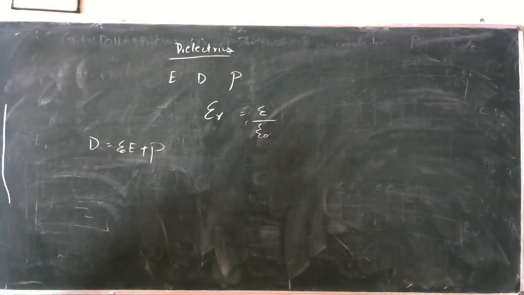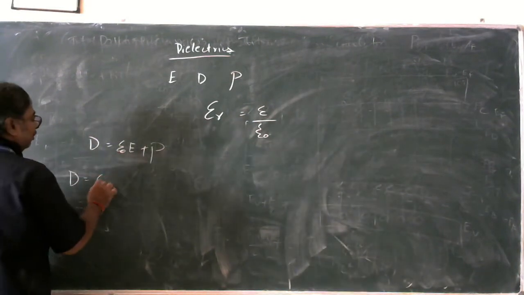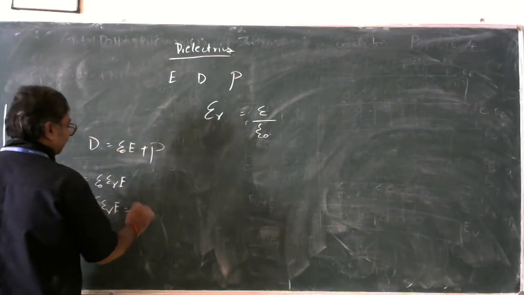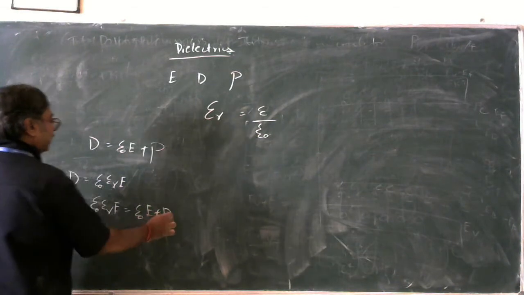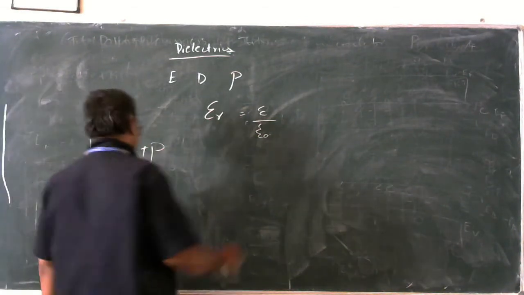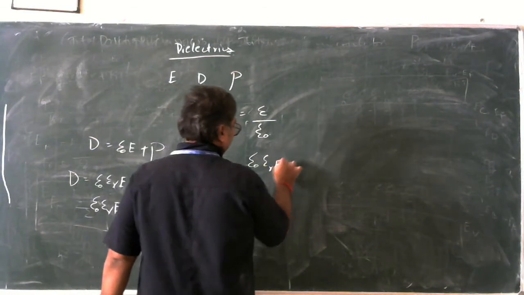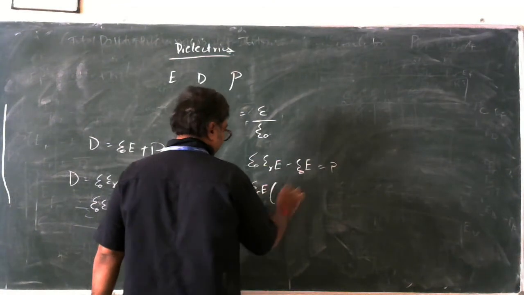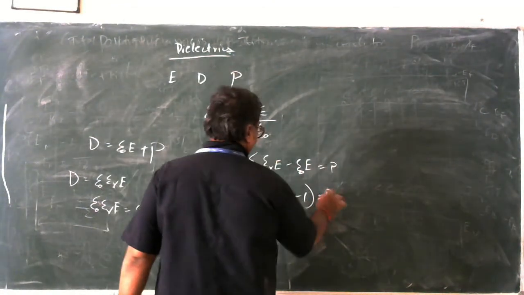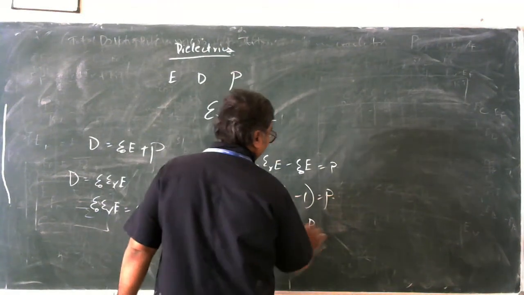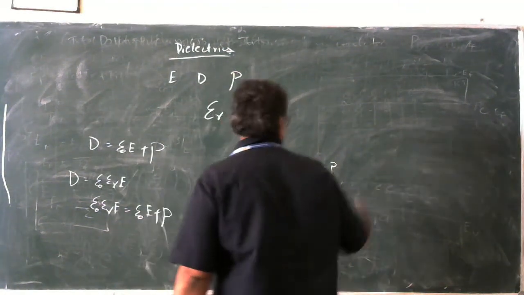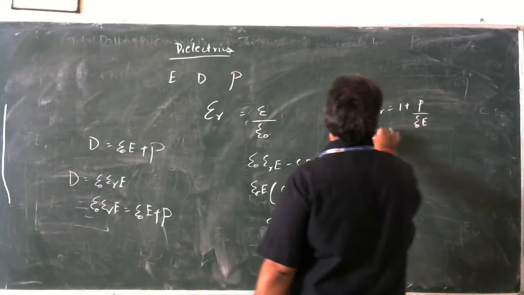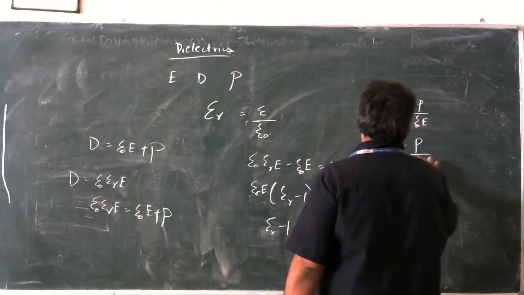By definition, the dielectric displacement D is given by epsilon naught, epsilon R, E. So let us equate that: epsilon naught epsilon R E equals epsilon naught E plus P. Now bring this epsilon naught E to this side. Epsilon naught epsilon R E minus epsilon naught E equals P. Let us take epsilon naught E common. We get epsilon R minus 1 equals P by epsilon naught E.